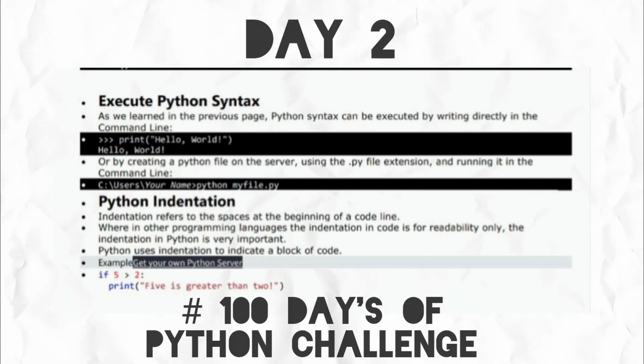And coming to indentation, indentation is crucial in Python. It defines the scope of loops, functions, and conditionals. Consistent use of spaces, typically 4, or a tab space, is necessary to avoid syntax errors, as you can see in the example.